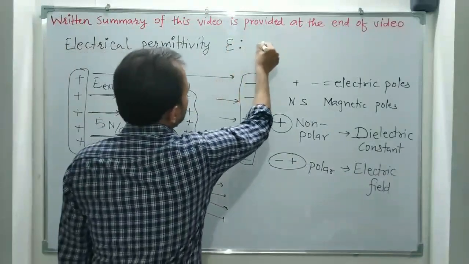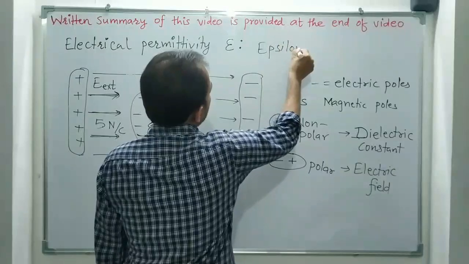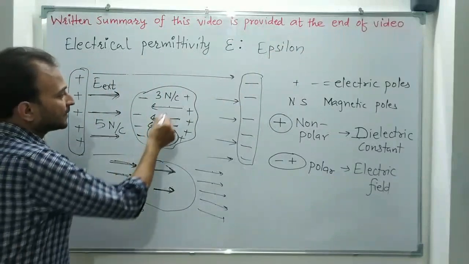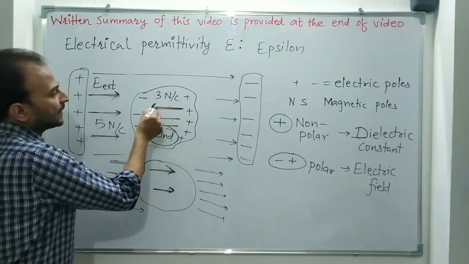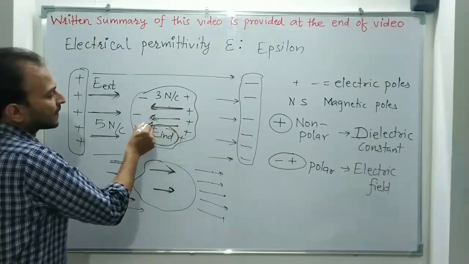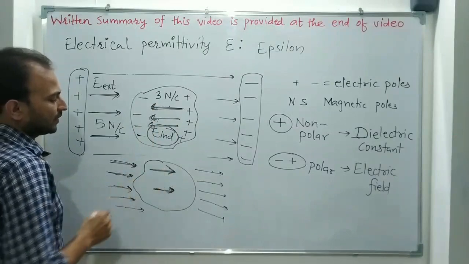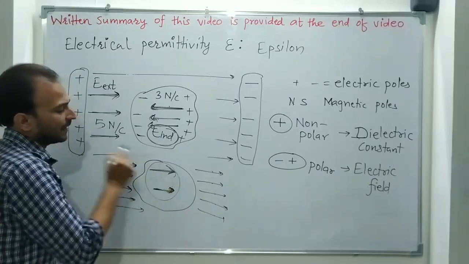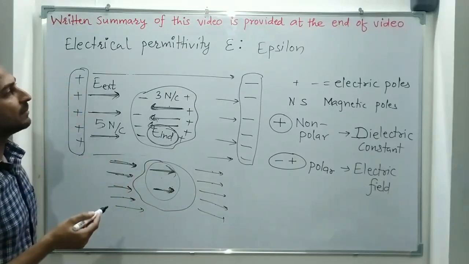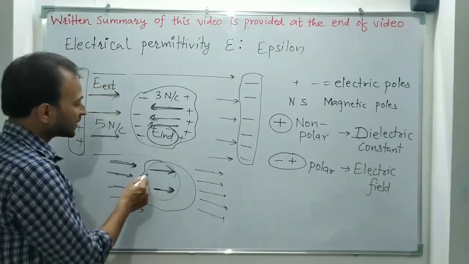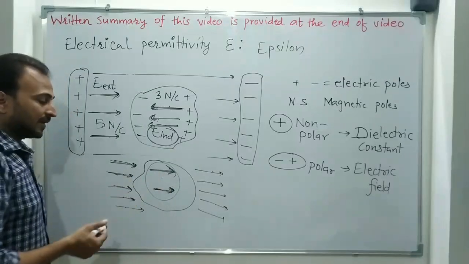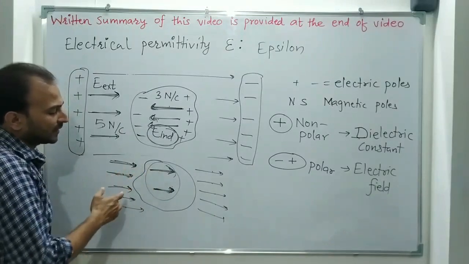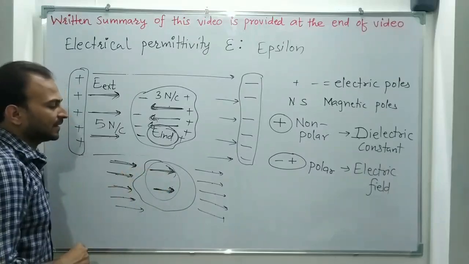If permittivity is high, then the induced field is high. The opposing induced field is high, so the net field will be low. So compared to outside, the electric field inside will be less. Now some materials oppose the electric field strongly. Some materials don't oppose the external electric field strongly. They allow the field to enter inside them.